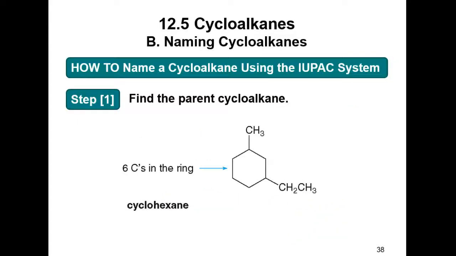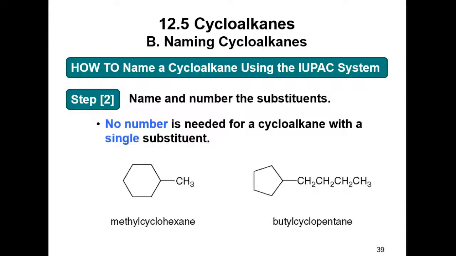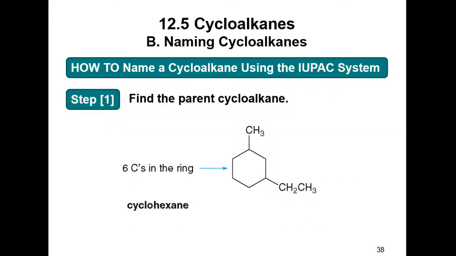Okay. So how to name cycloalkanes with the IUPAC system? It's very simple. The ring is always the parent. The ring is always the parent. All right, so this is a cyclohexane. Now, just by looking at this, in this case I have 2 substituents. I can't just say ethyl methyl cyclohexane. I got to tell the reader specifically how far apart these are from each other. Okay, so now I have to number it.